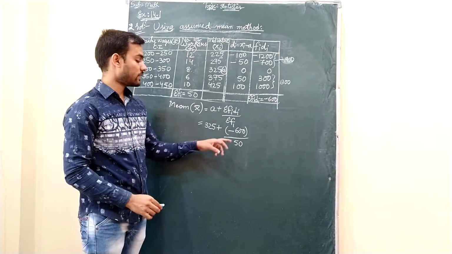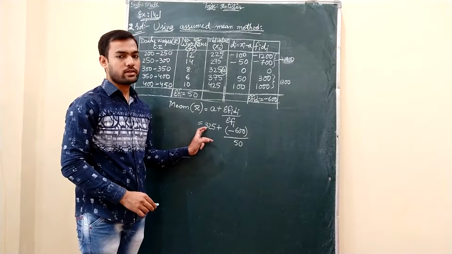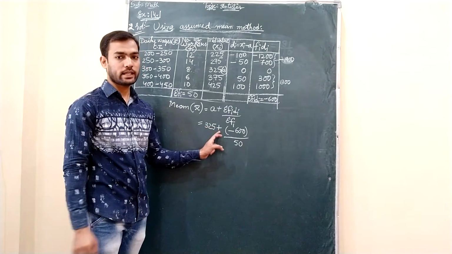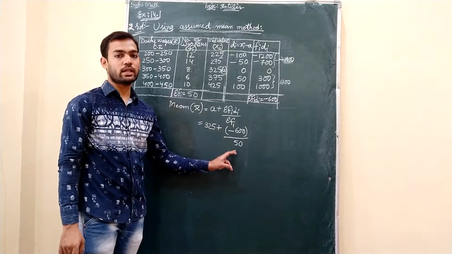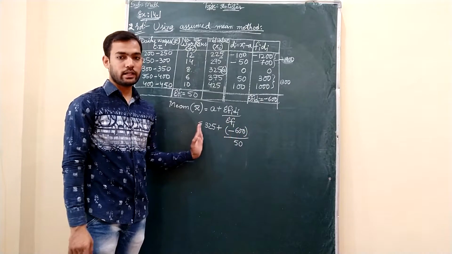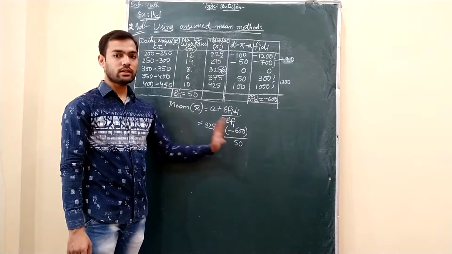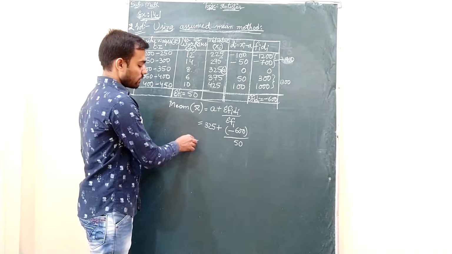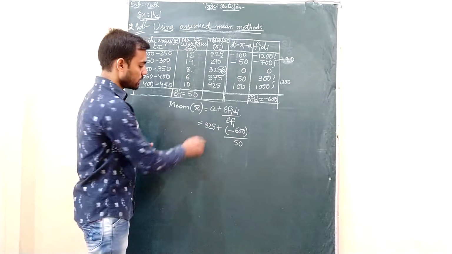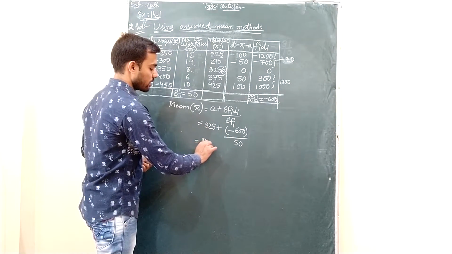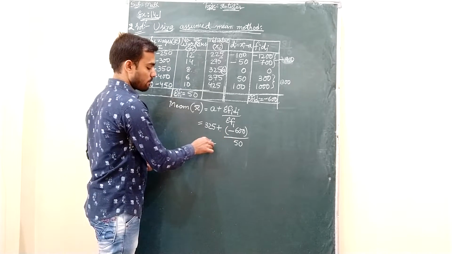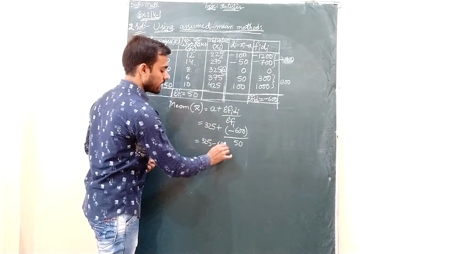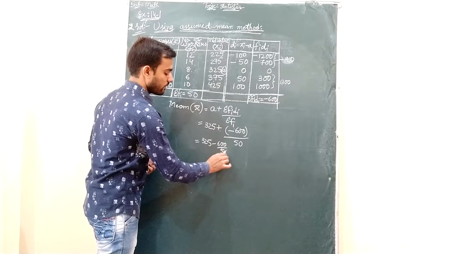Few students may think that we can cancel 50 and 325, which is not possible because positive sign or negative sign whenever there in between, you cannot cancel right side and left side terms. If there is multiplication sign, then you can cancel them. Okay. So now I will simplify this further. 325 plus into minus, minus 600 divided by 50.